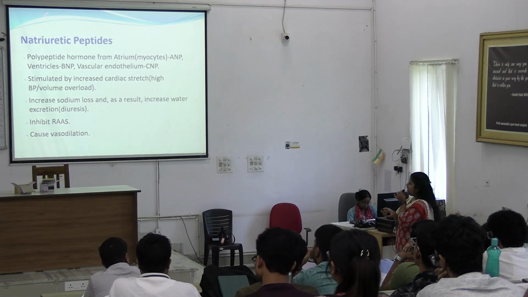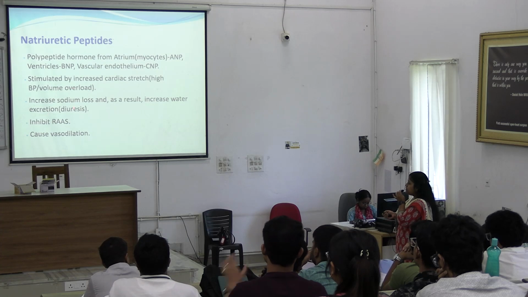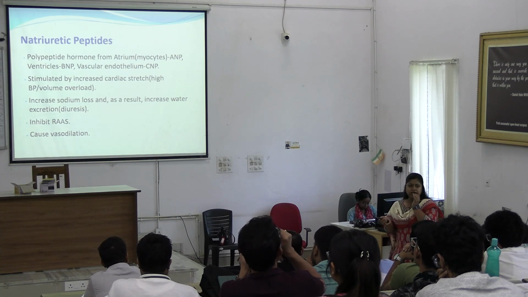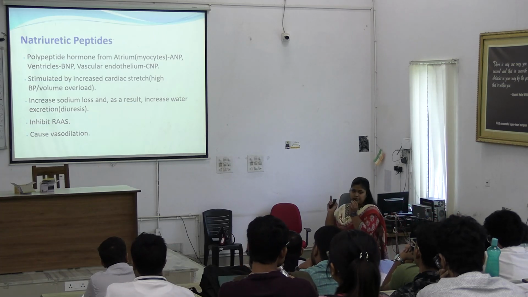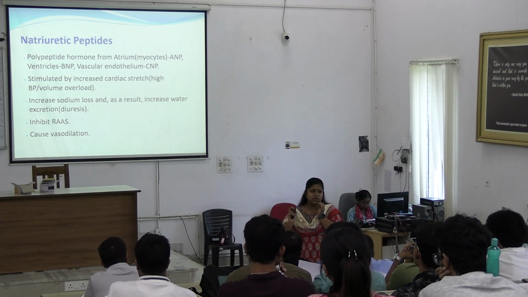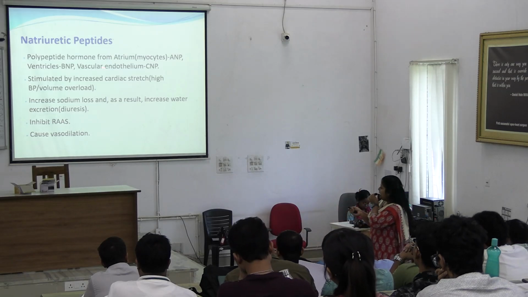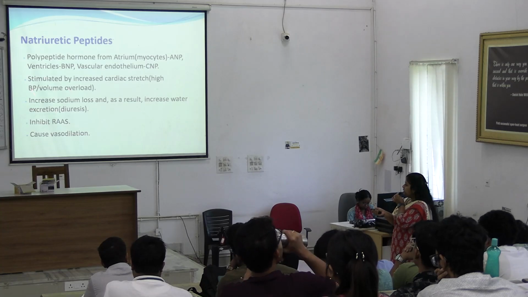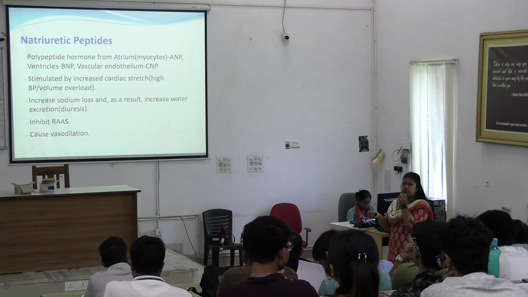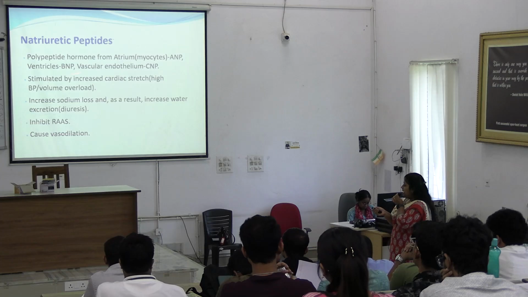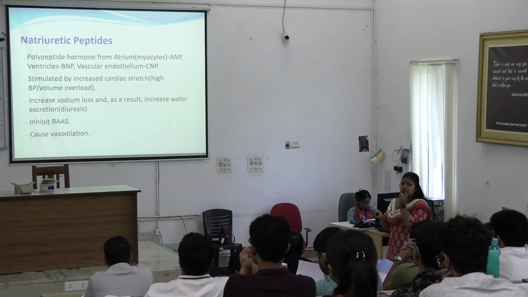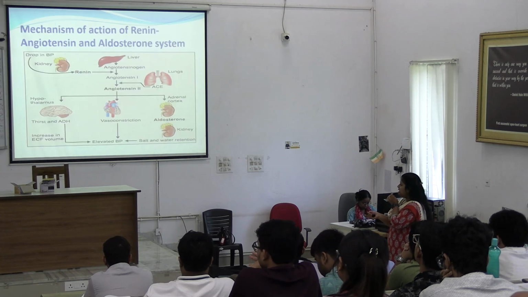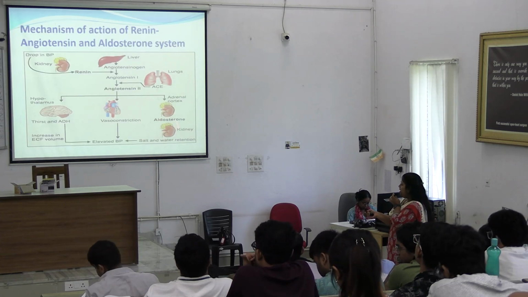Natriuretic peptides lead to increased sodium loss in urine, along with increased water excretion or diuresis. Whenever there is sodium excretion, it will be associated with water loss. If there is volume overload, we need to reduce the plasma volume, so there will be increased sodium loss with increased water excretion. Natriuretic peptides also inhibit the renin-angiotensin aldosterone axis, which was helping in salt and water retention.